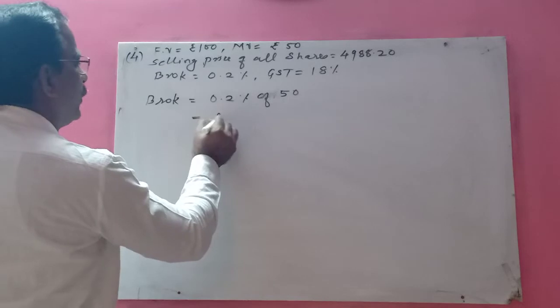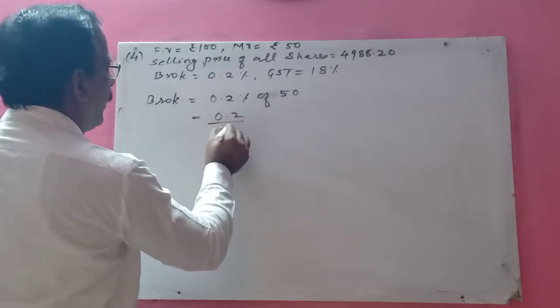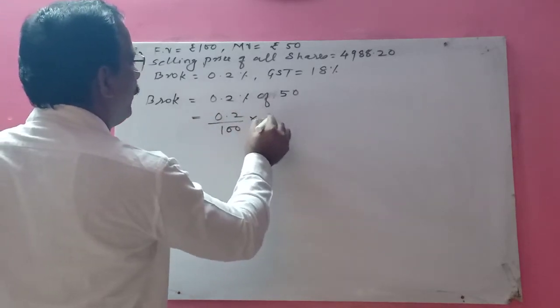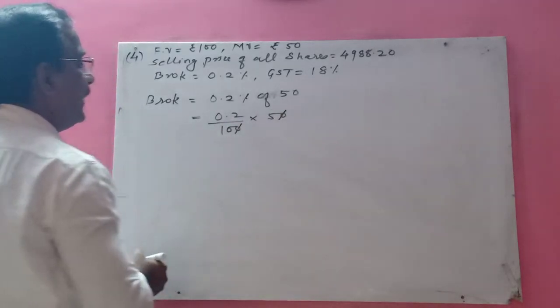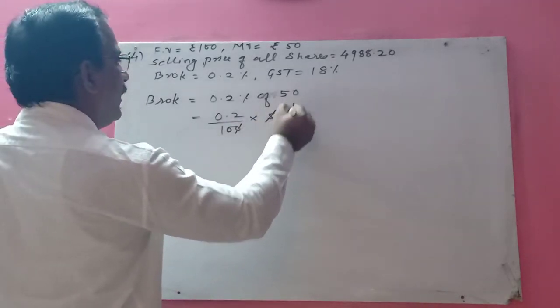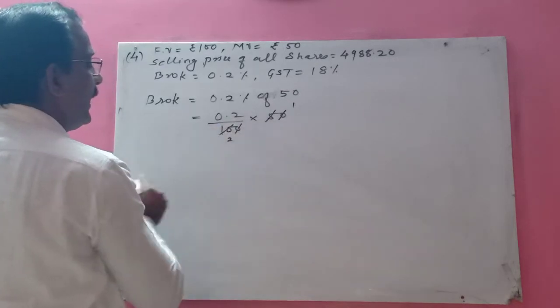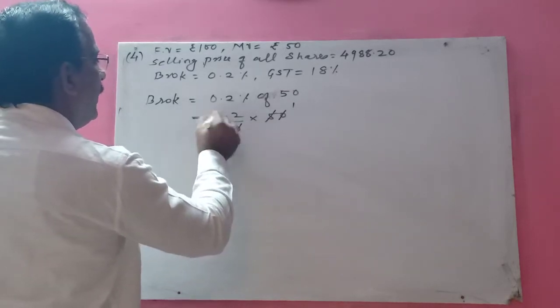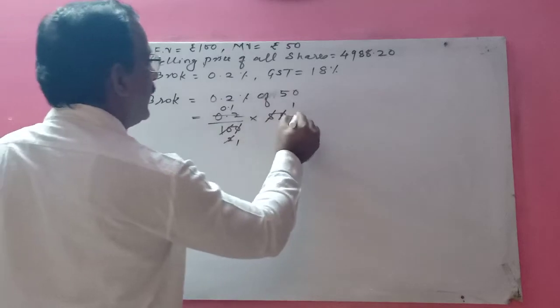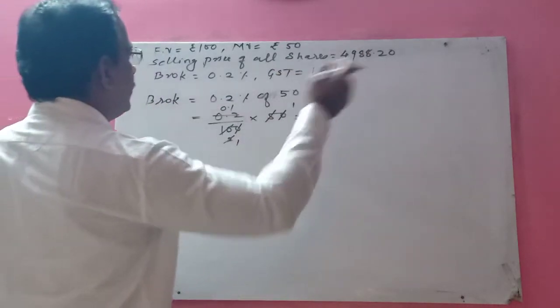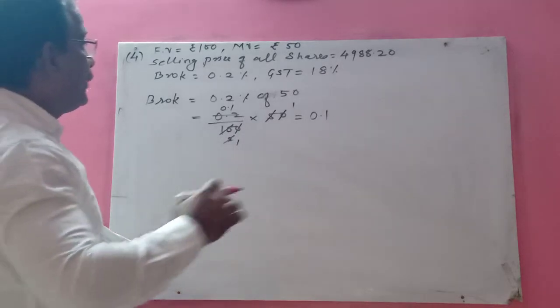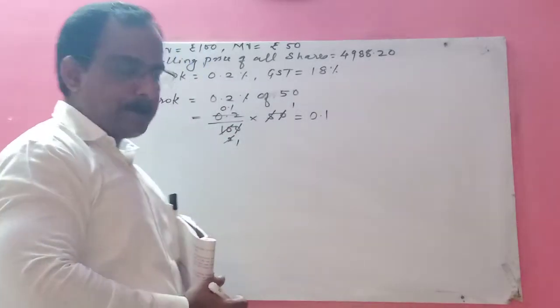So it is equal to 0.2 upon 100 into 50. This 0 and this 0 get cancelled. 5 ones are 5, 5 twos are 10. Here the answer is 0.1. This is the brokerage that Srimati Desai has to pay to the broker.